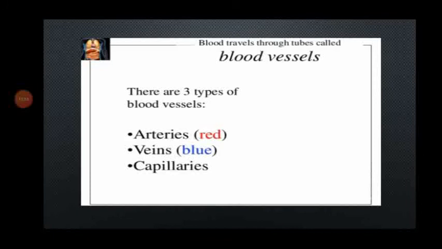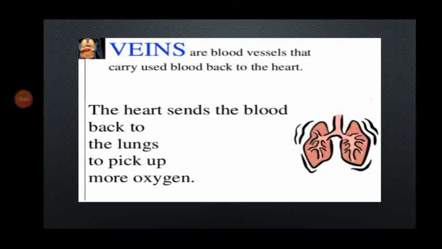Now, let's pass on with the blood vessels. There are 3 types of blood vessels: arteries, which are colored red, then veins, they are colored blue, and capillaries. Veins are the blood vessels that carry used blood back to the heart, or the impure or deoxygenated blood.